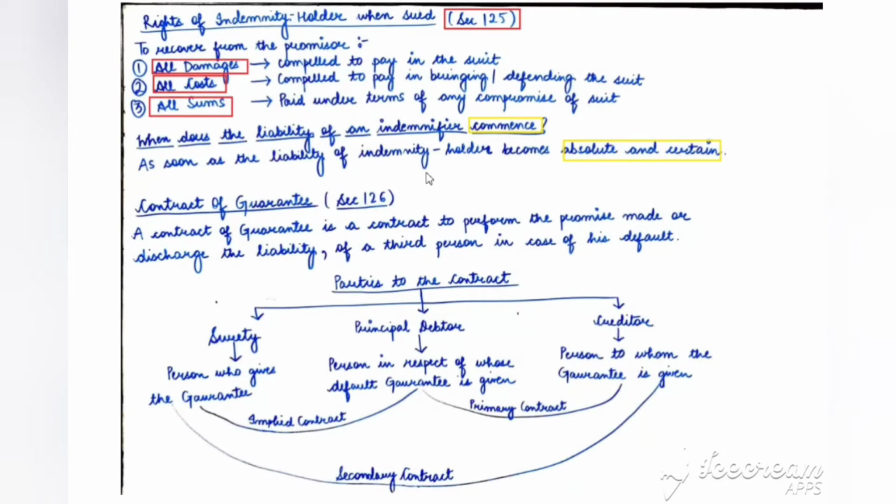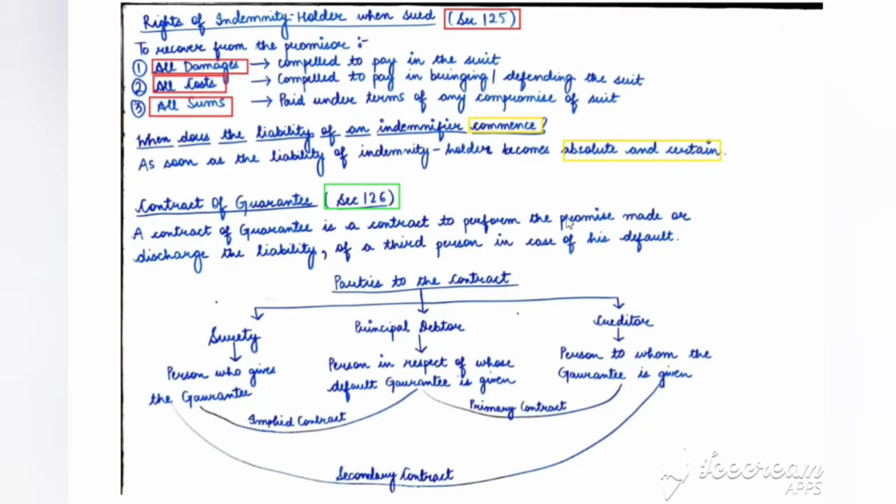Next is contract of guarantee, section 126. A contract of guarantee is a contract to perform the promise made or discharge the liability of a third person in case of his default. Liability of whom? Of a third person in case of his default.